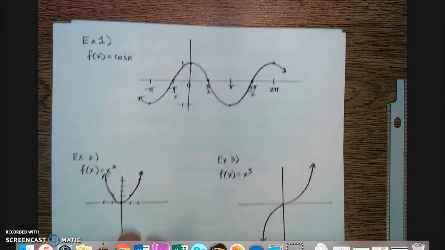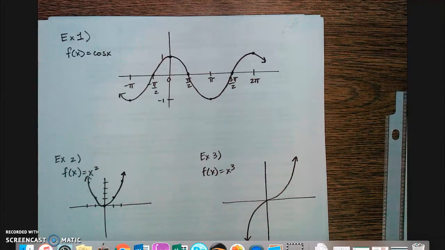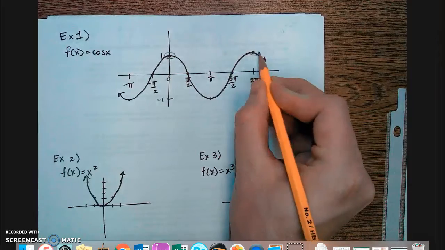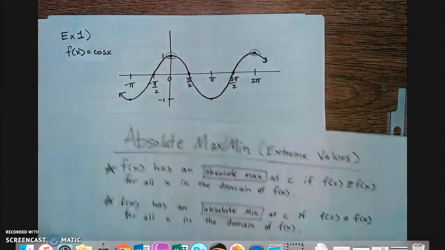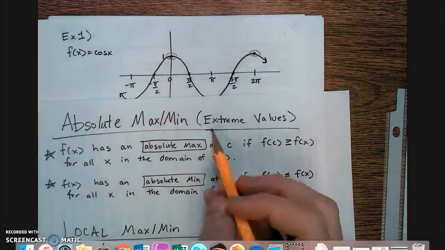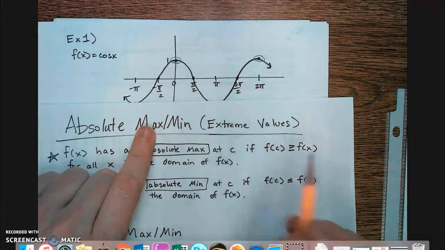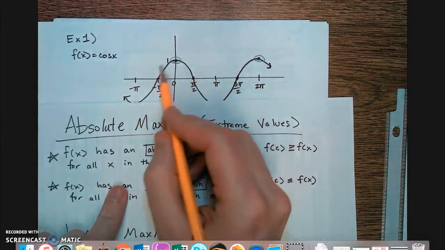So let's look at example one. We've got a cosine wave, and they're wanting us to find all maximums and minimums. Let's look for maximums first. Here's a maximum, here's a maximum. And it matches our absolute maximum definition, because the y value here at 0 is bigger than all the other y values.